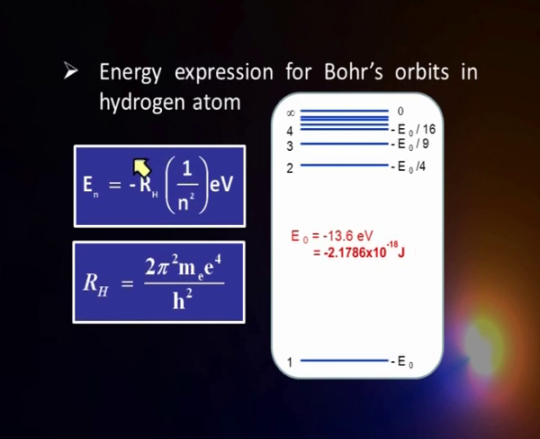Now, this value is negative. Let us understand the meaning of negative. Now, we have a nucleus and the electron is at the first orbit over there. Why should this energy be negative? It has to have some positive energy over there. The negative implies the following.